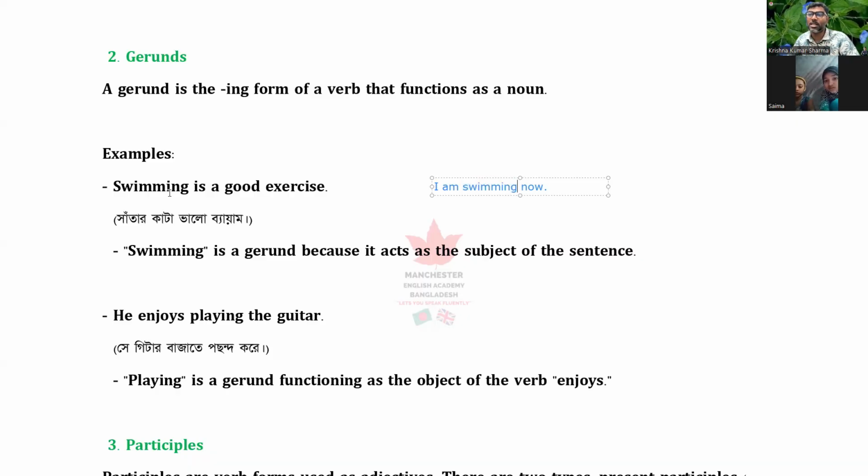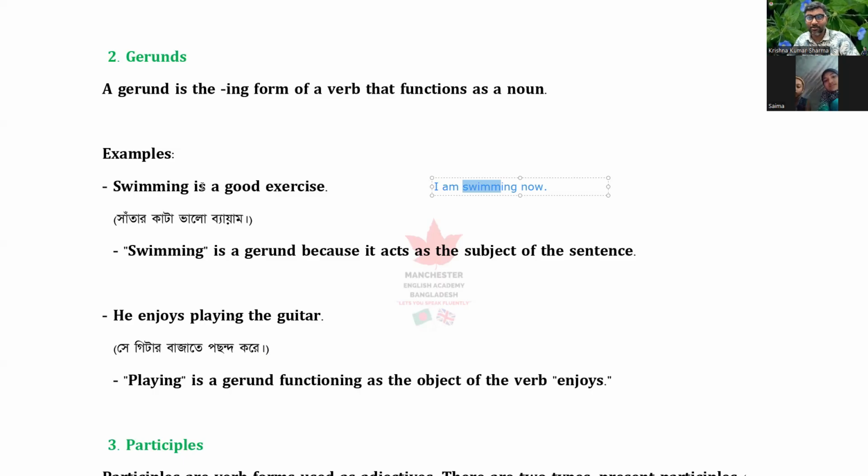And this swimming is a noun. It is not present continuous tense. You can see, in "I am swimming," I is the subject, am is the auxiliary verb, and swimming is the main verb plus ing. Right? Yes. But this swimming is not following any tense. This is present indefinite tense: Swimming is a good exercise.